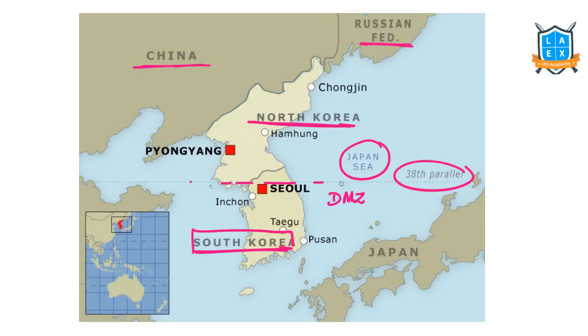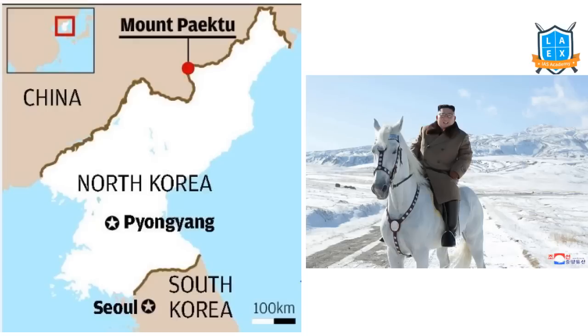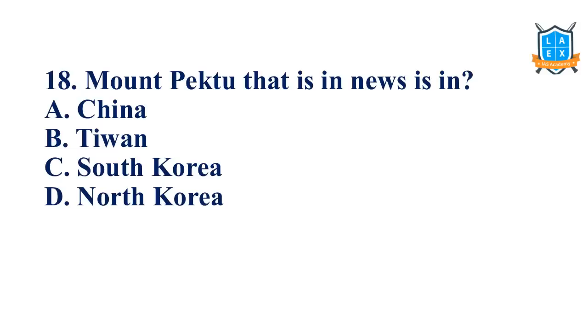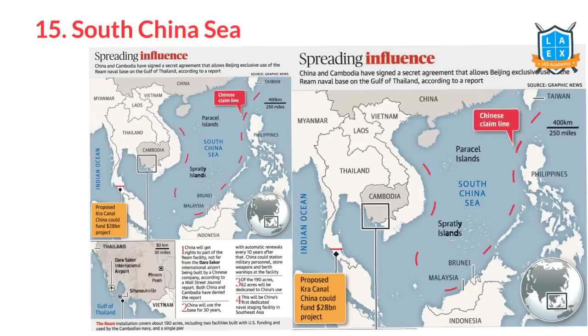The Sea of Japan forms the maritime boundary between the Korean Peninsula and Japan, and the Korean Peninsula is divided by it. And there is this particular mountain called Mount Paektu, very, very important. Kim visited this particular place last year, Mount Paektu, that's why it was in the news. Now, Mount Paektu that's in the news is in which country? North Korea.